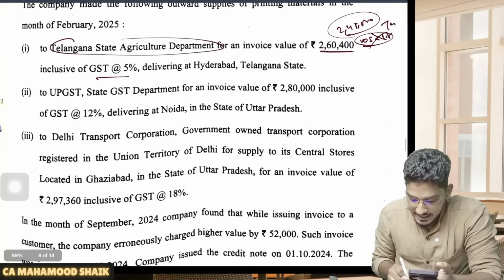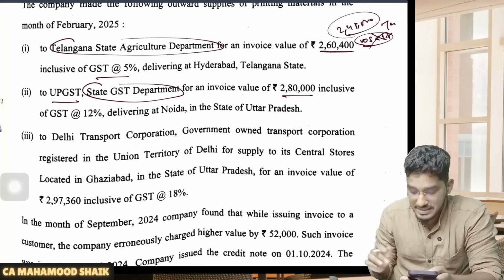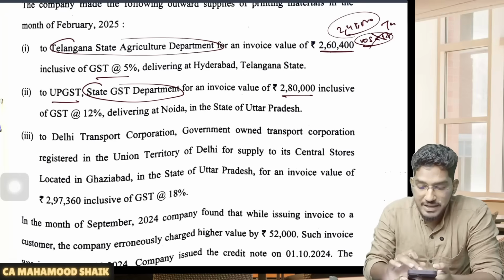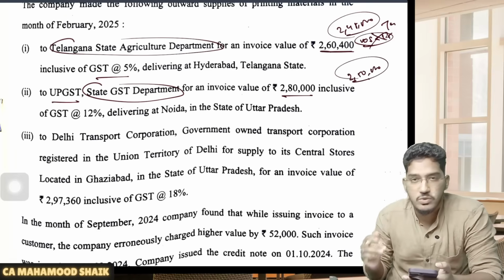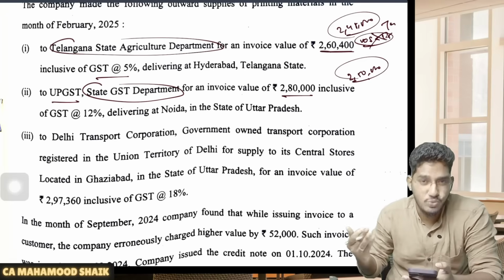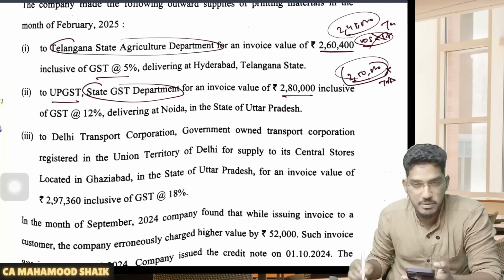Second case, they have supplied to UPGST, a state GST department, for an invoice value of 2,80,000 inclusive of GST at the rate of 12%. If I calculate the figure exclusive of GST, I will get exactly 2,50,000. But TDS will become applicable only when the value of supply under a contract exceeds 2,50,000. Here it is exactly 2,50,000. Here also TDS will not become applicable.